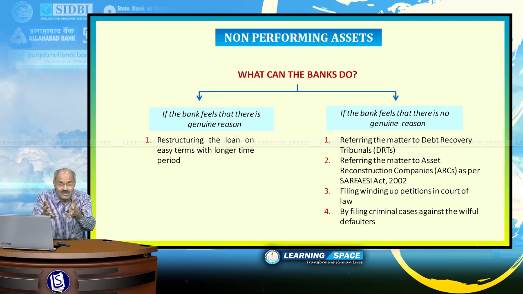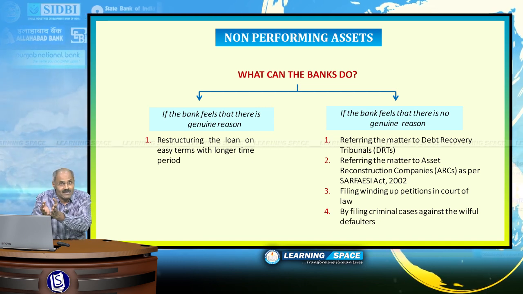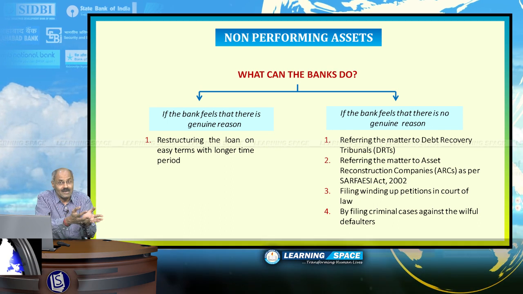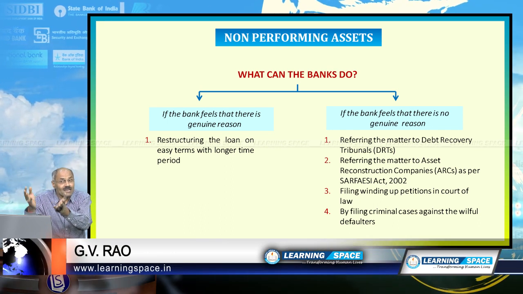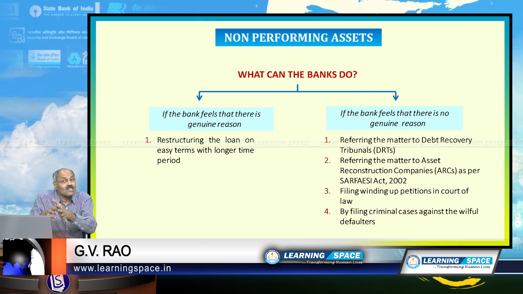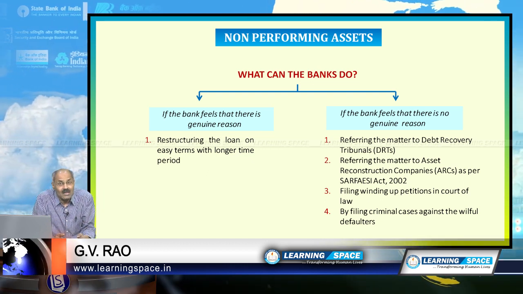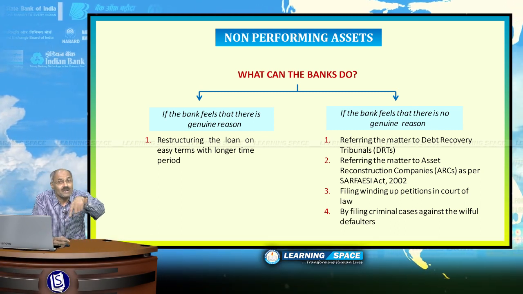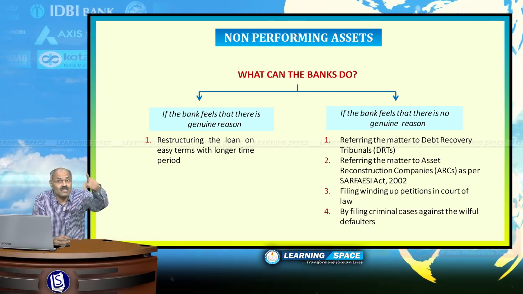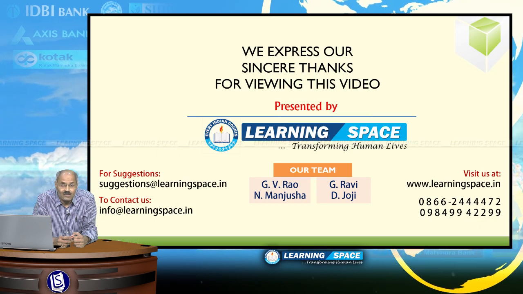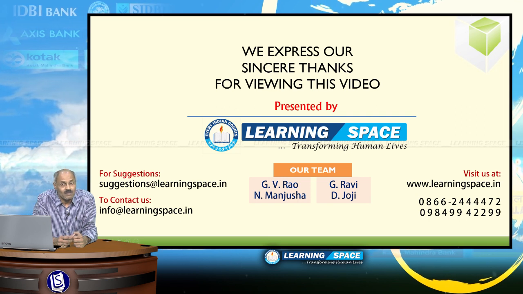So, I have explained in detail about what is a non-performing asset, what is corporate debt restructuring, what is meant by debt recovery tribunal, what is meant by the SARFAESI Act, what is meant by an asset reconstruction company. These things I discussed in detail, and my discussion on non-performing assets centered around corporate loans, because the biggest defaulters are corporate loans. I hope this lecture is clear with regard to non-performing assets.